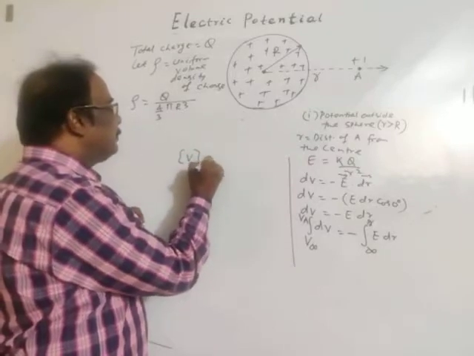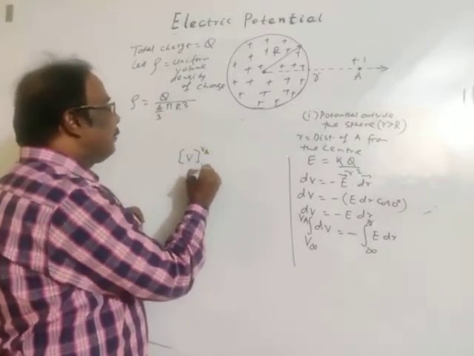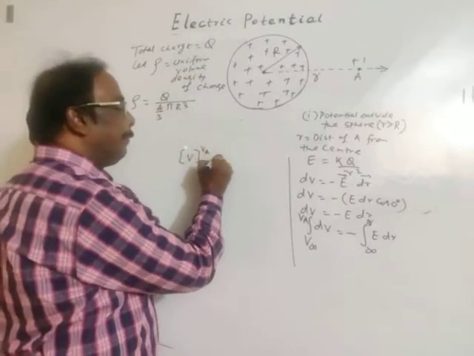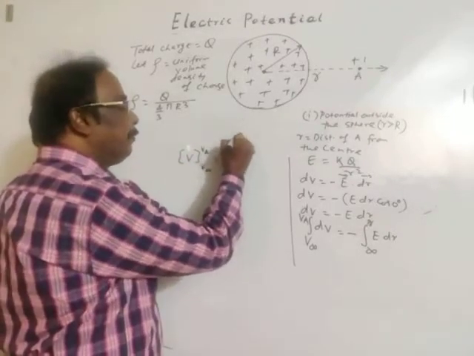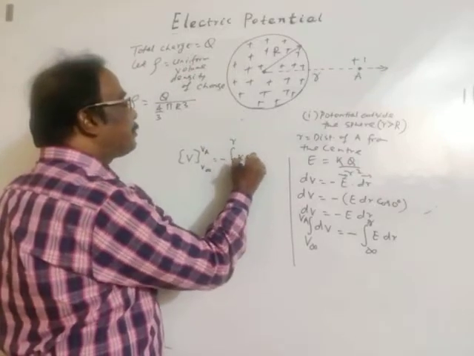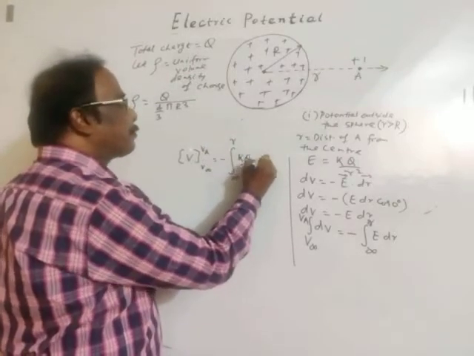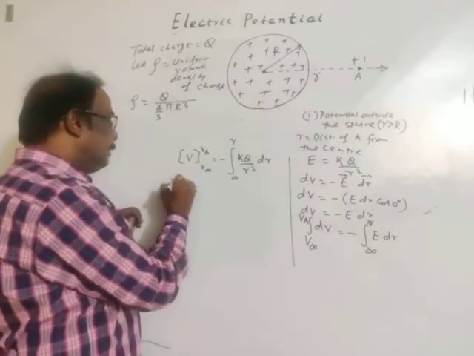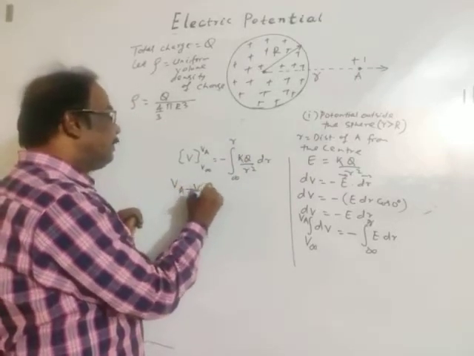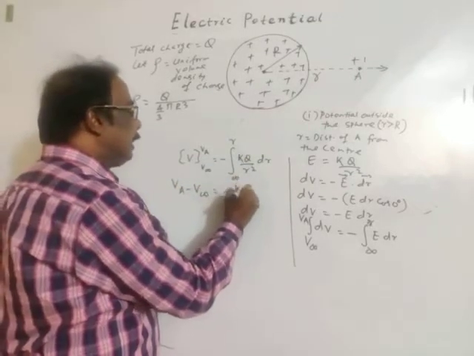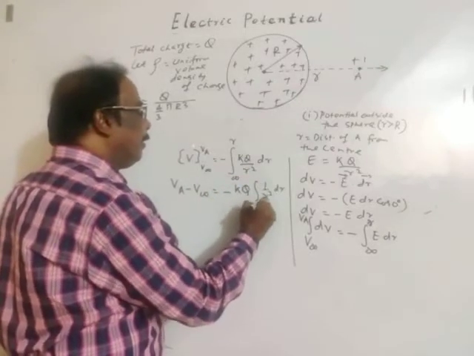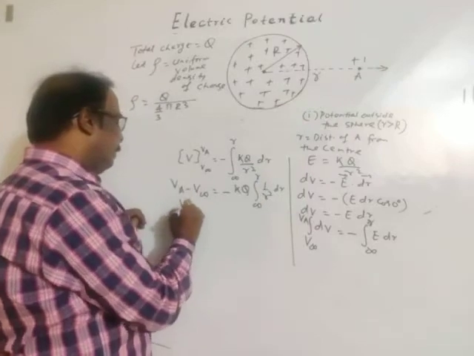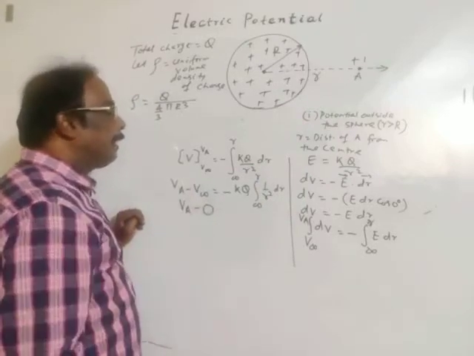Limit: potential at infinity to potential at A is equal to minus integration from infinity to R of the electric field, which is KQ by R square, into dr. Then this is V minus V infinity equals minus KQ integration of 1 by R square dr from infinity to R. Then potential at infinity is 0.